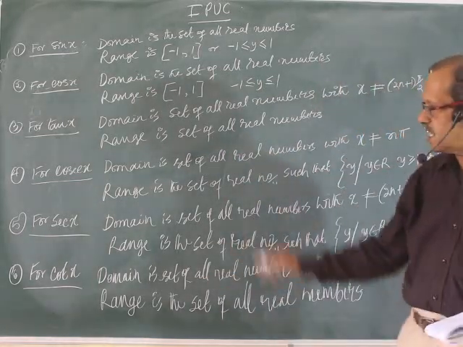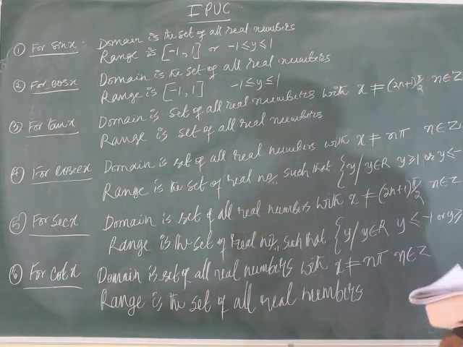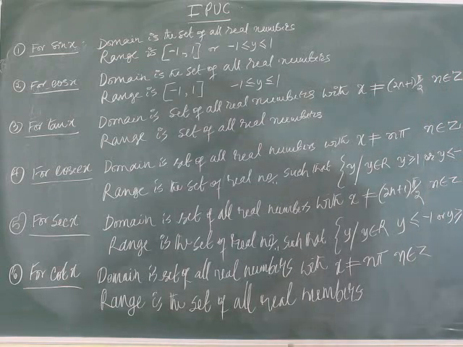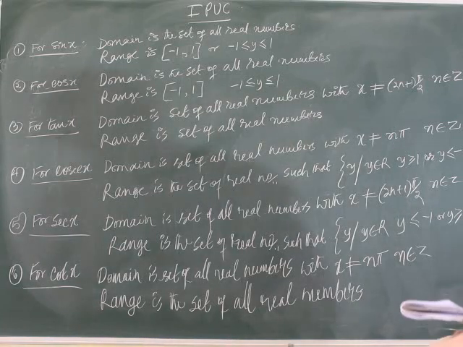Sin x equal to how much? It is the range.